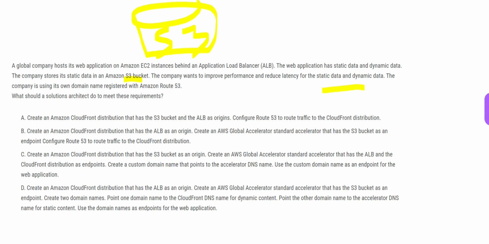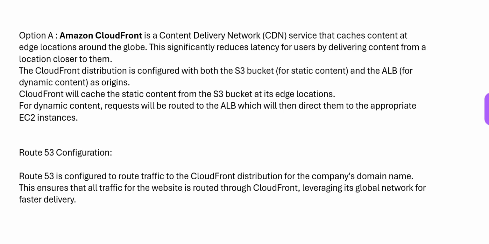So what we should do is option A. Whenever I see such requirements, we know that this question is about CloudFront. CloudFront is a content delivery network service. It can cache the content at edge locations across the globe. That is how it is giving you lowest latency and high performance. And with respect to Route 53 configuration, Route 53 is configured to route traffic to the CloudFront distribution for the company's domain name. So this ensures all traffic for the website is routed to CloudFront.